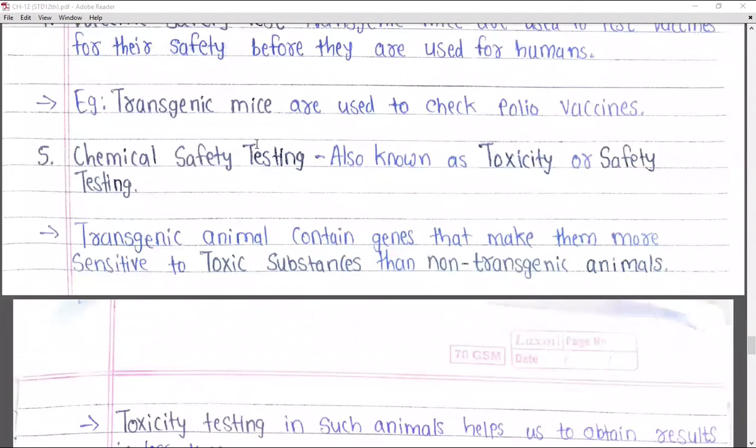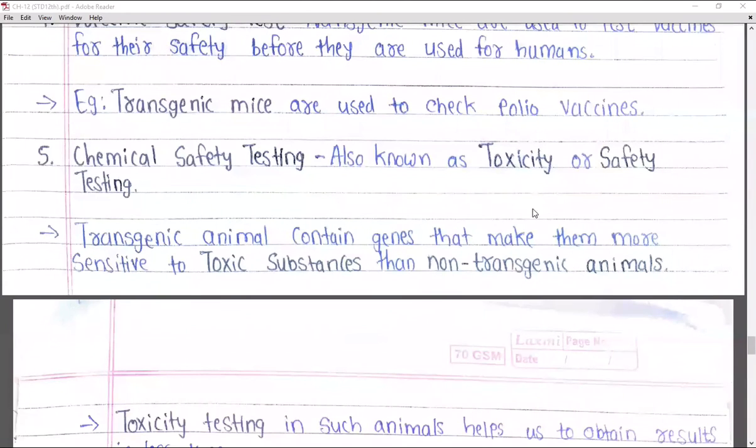Then chemical safety testing is also there, which is also known as toxicity or safety testing. That means there are several chemicals which are taken by humans, and a few chemicals are also given to animals, right? So before placing these chemicals in the market, they can be tested, and the transgenic animals contain genes that make them more sensitive to those toxic substances than non-transgenic animals, right?